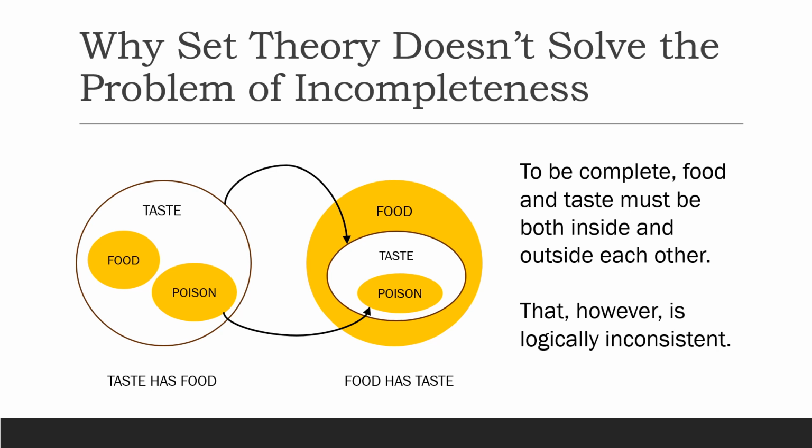Since taste is also present in poison, therefore when taste is included in food, then poison is also included inside food. Therefore, when we say that food has taste and taste has poison, then we have to say that food has poison. In this way, every food becomes a poison and every poison becomes food. These are called set theory paradoxes. They are actually false, but we cannot see that in set theory. We have to look at the whole part system to understand how set theory paradoxes are false.